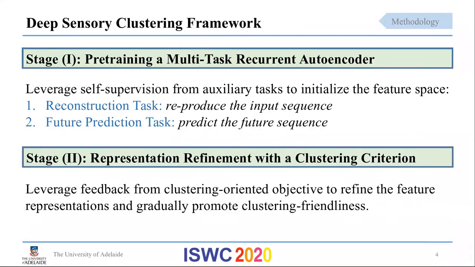To tackle the problem, we propose a two-stage deep clustering framework, which includes pre-training a multitask autoencoder in the first stage and representation refinement with a clustering objective in the second stage.